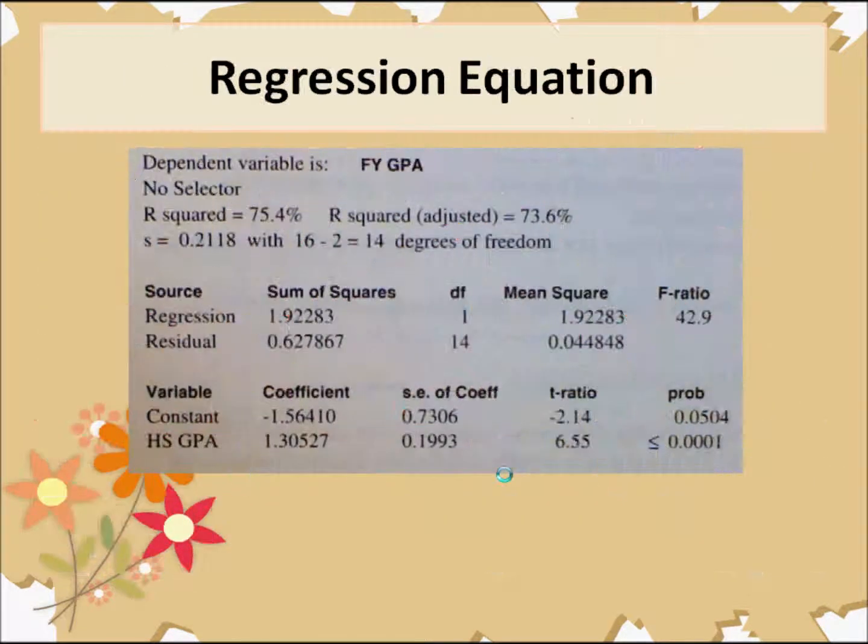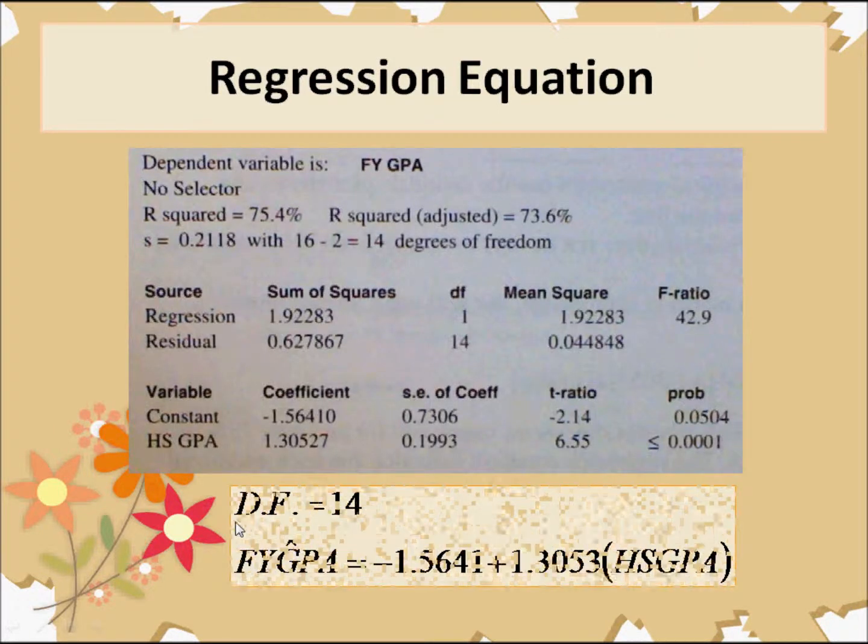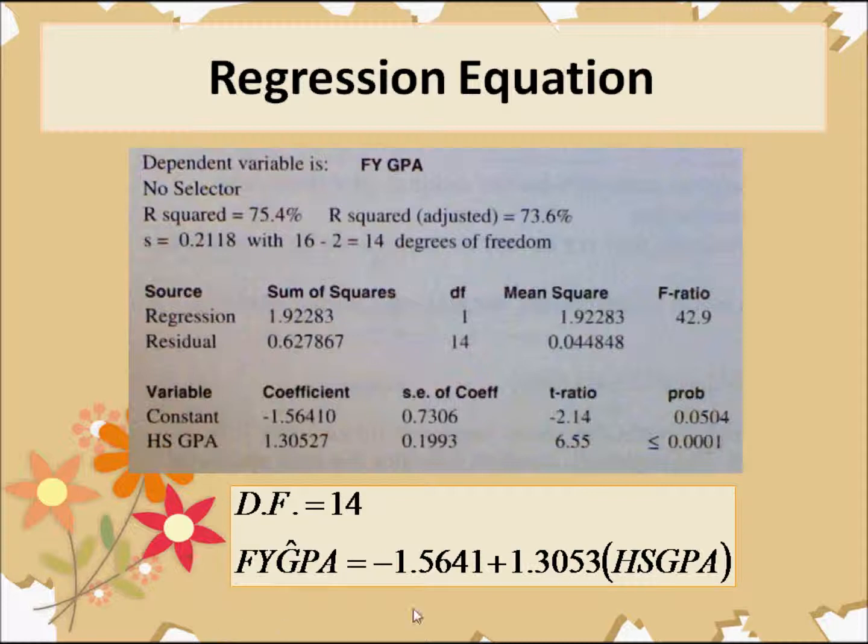So the first thing we're going to do is look at our regression analysis and come up with our regression equation. So here we have the dependent variable. We have our x variable, which would be high school GPA. Next to that is our slope, and above that is our y-intercept. So when I write my equation, I have first-year GPA hat, because we're using that as our predicted, equals negative 1.5641 plus 1.3053 times high school GPA. I'm also going to state my degrees of freedom, which I can find right here in our computer printout.